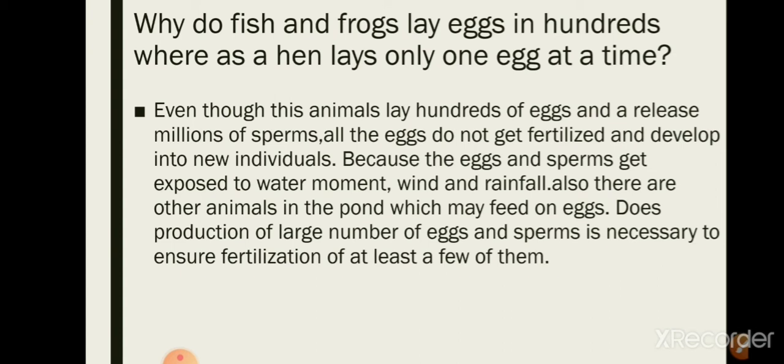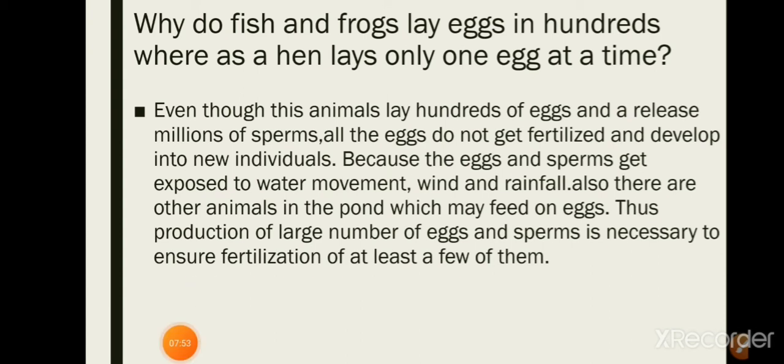But all those eggs do not get fertilized and develop into new individuals because the eggs and the sperms get exposed to water movement, wind and rainfall, and also there are some other animals in the pond which may feed on eggs. Thus, production of a large number of eggs and sperms is necessary to ensure fertilization of at least a few of them.